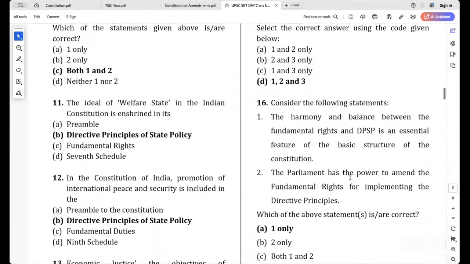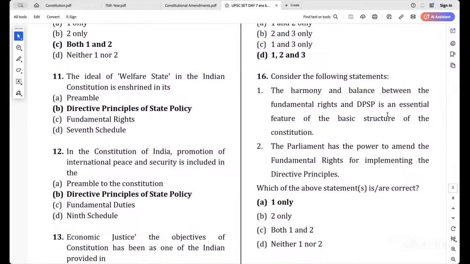Okay. Next, 16th question. The harmony and balance between the fundamental rights and DPSP is an essential feature of the basic structure of the Constitution. Yes. It is like the two wheels of the chariot. The Parliament has the power to amend the fundamental rights for implementing the directive principles. Yes, it can be done. Already we have amended the Constitution mainly for the purpose of enforcing DPSP. In which article have we done that?